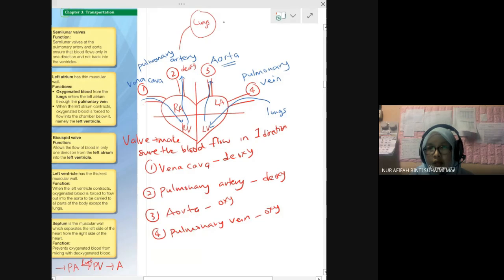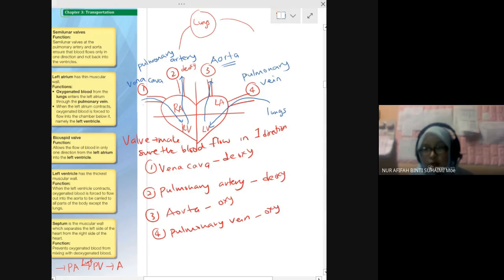And then from the lung, go to number 4. Enter the pulmonary vein, go to the left ventricle and pump out through the aorta to the whole part of your body, to transport the oxygen to the body cells. Okay.